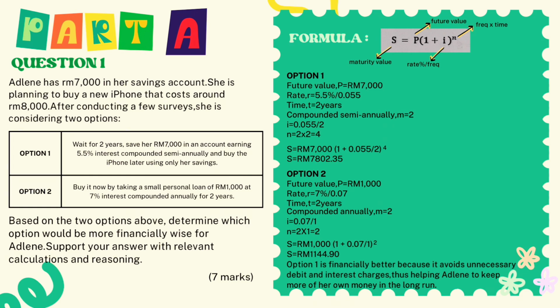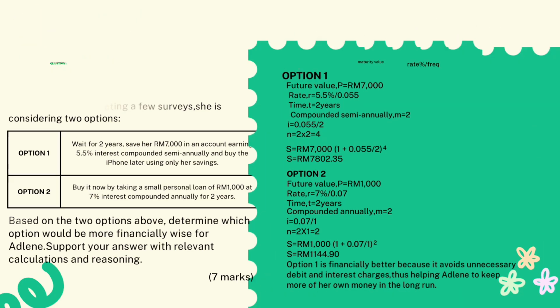For option 2, P equals 1,000 ringgit, rate R equals 7%, time T equals 2 years, compounded annually so M equals 1. So S equals 1,000 bracket 1 plus 0.07 over 1 bracket to the power of 2. So the answer is 1,144.90 ringgit. So the best option is option 1. It is financially better because it avoids unnecessary debt and interest charges, thus helping Adeline to keep more of her own money in the long run.